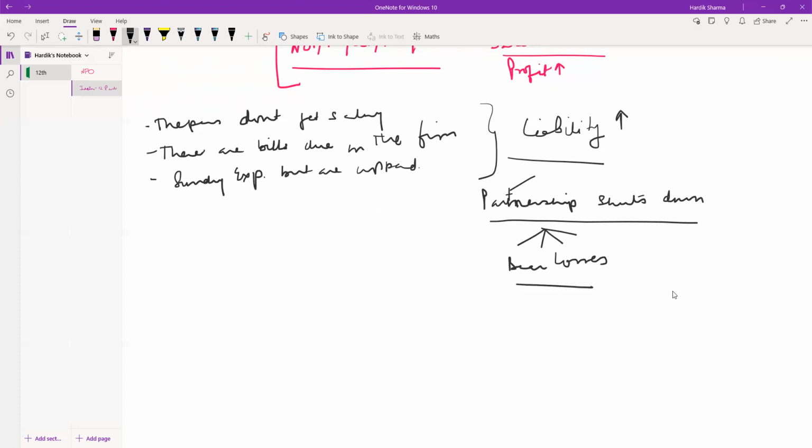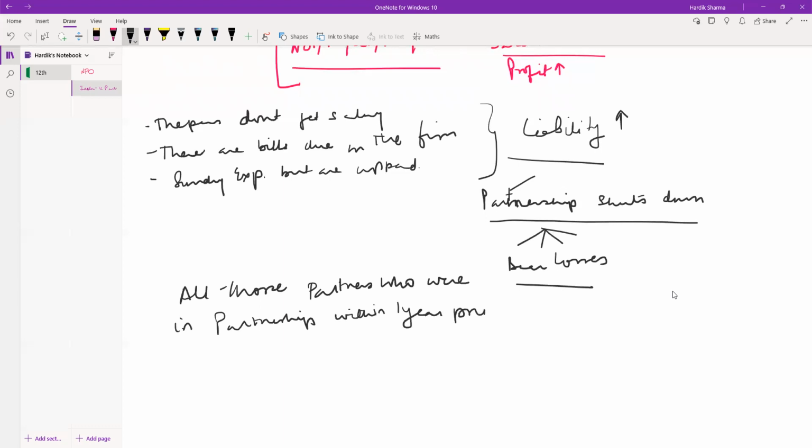All those partners who were in the partnership within 1 year prior to the end of the partnership business will be equally liable. So what does this mean?